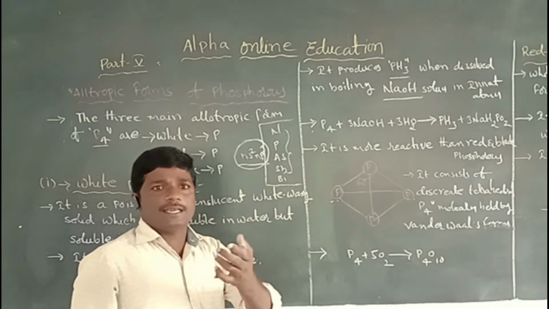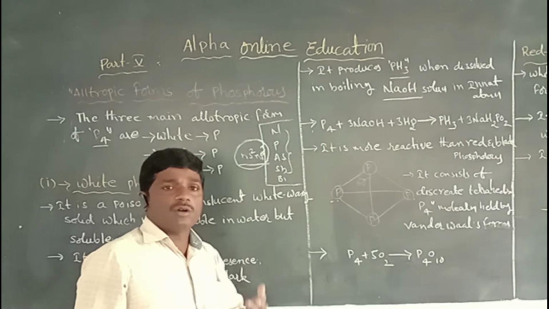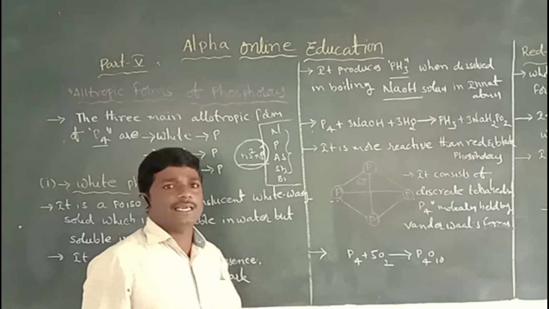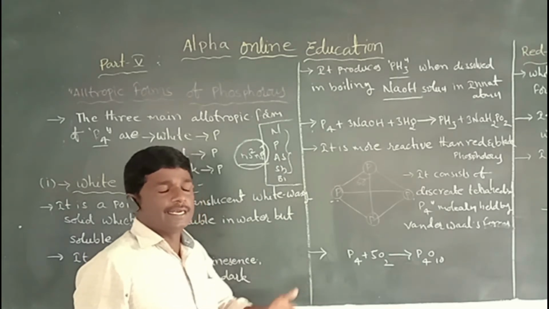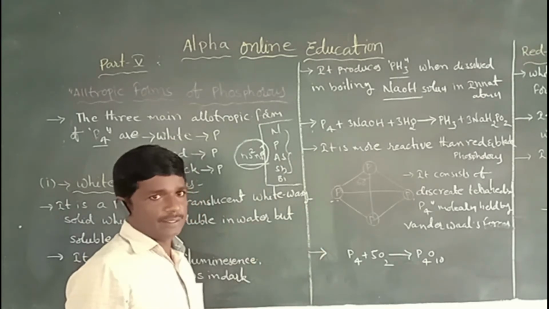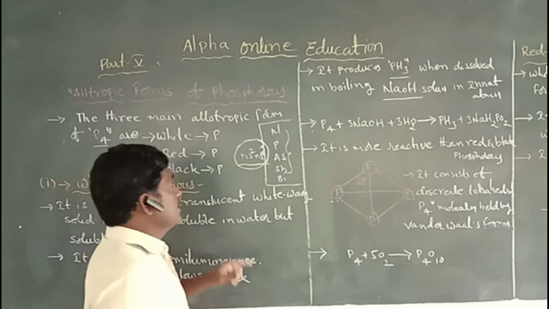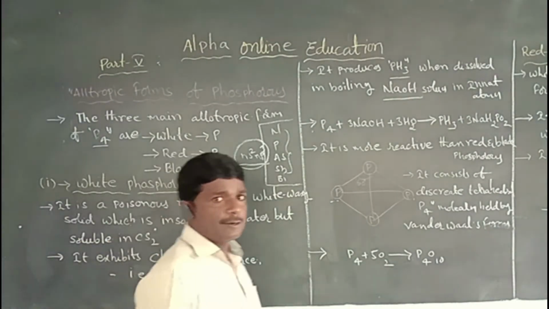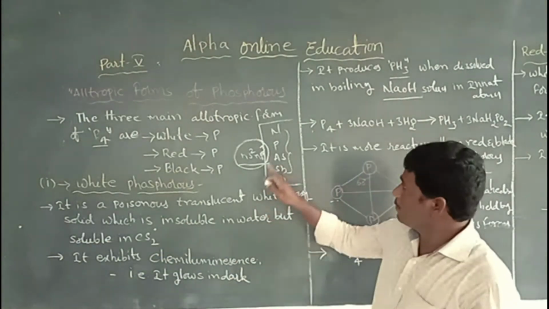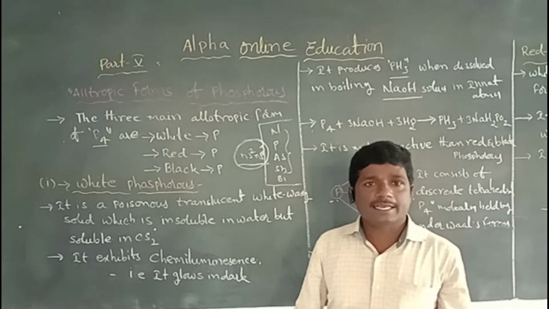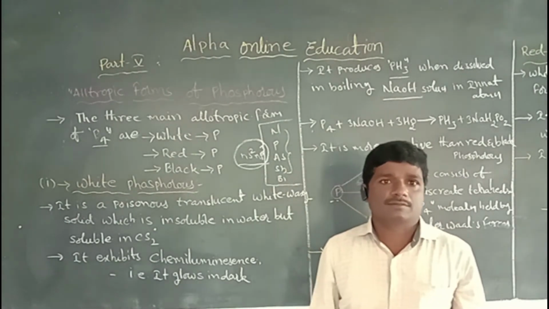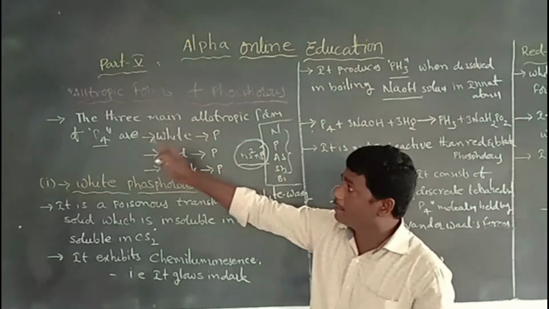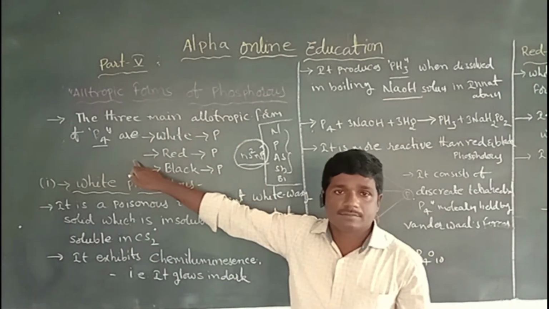The phenomenon of an element having more than one physical form and the same chemical property is also known as allotropy. Here we discuss the allotropic forms of phosphorus. Phosphorus exists in more than one physical form.